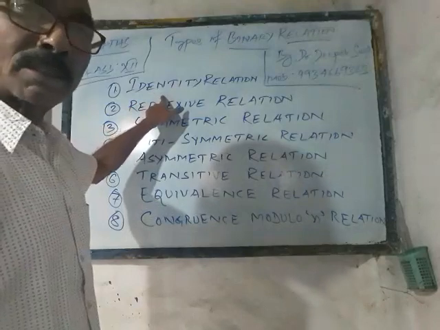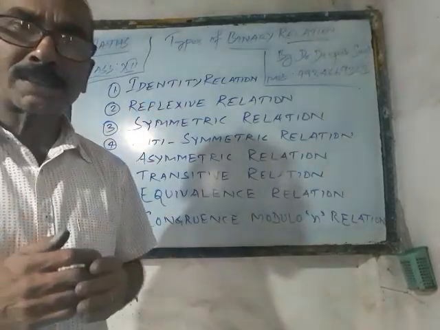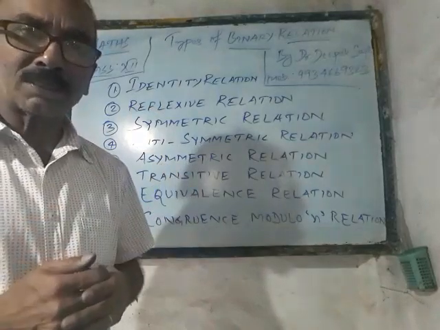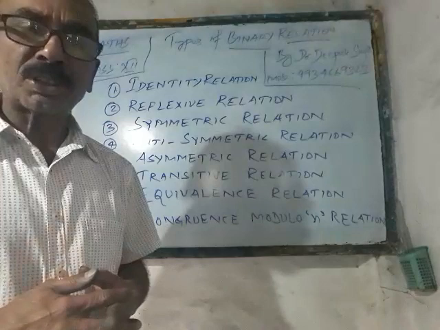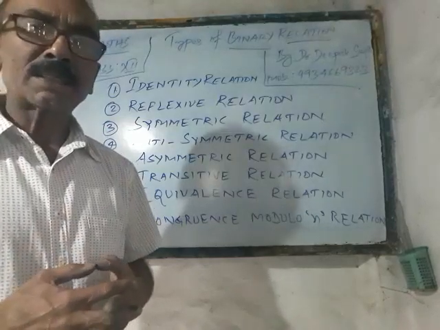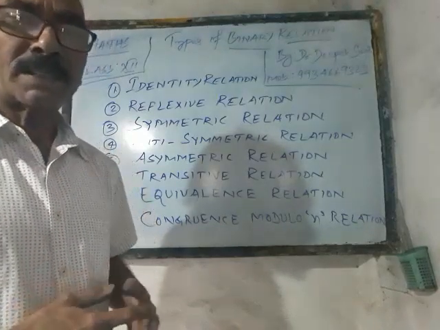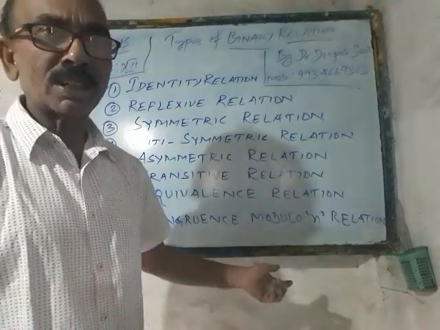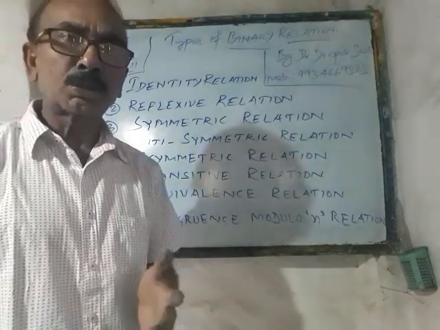So the first one is identity relation, second one reflexive relation, third one is symmetric relation, the 4th one is antisymmetric, the 5th one asymmetric relation, 6th one is the transitive relation, 7th one is equivalence relation, and the last but not the least one is the congruence modulo n relation. All these 8 relations we are going to discuss today only.